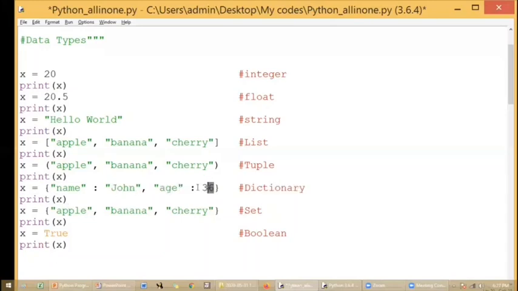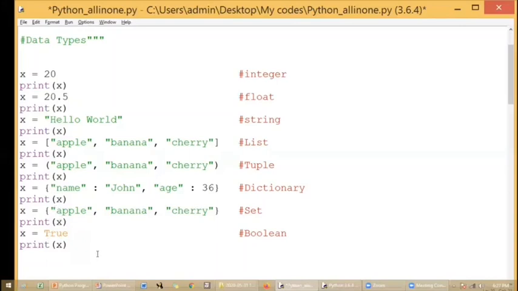This value will be assigned to age, and John will be assigned to name. So this whole thing will be assigned to the variable or identifier x, and you can print that also. And in the set, you won't have the colon and assigning a value to a name. Instead, you will have only the elements, also within curly brackets. And when you print this set, you will get all the elements of the set.